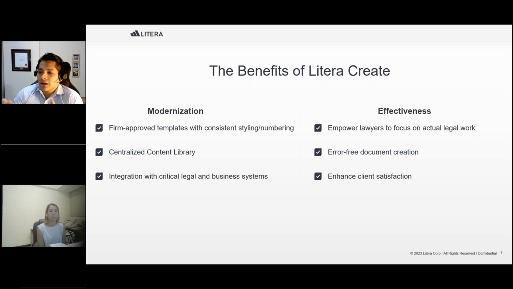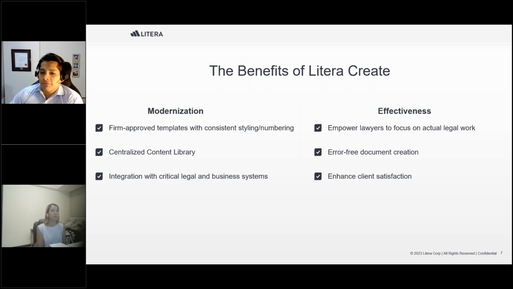So what is Litera Create? Litera Create is a document automation solution, like Iris mentioned, that basically brings together two components. It brings together document templates and content libraries, all under one single ribbon inside Microsoft Word.